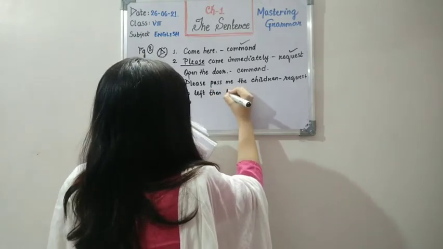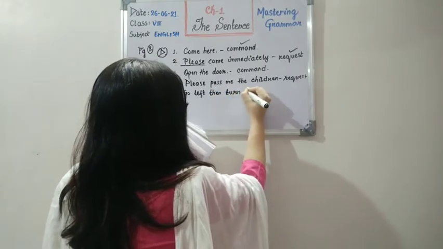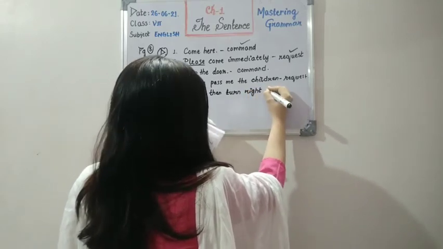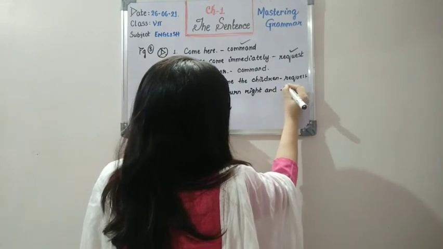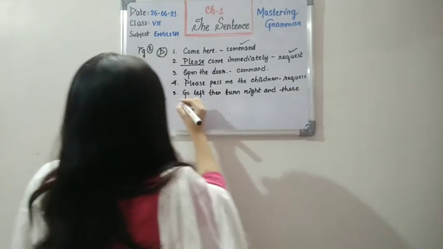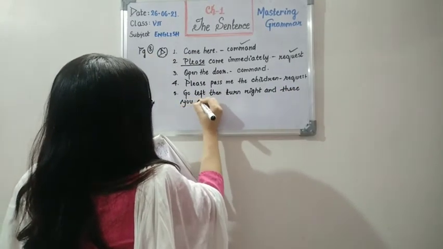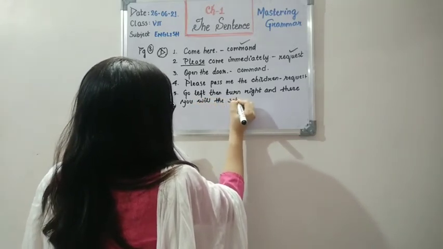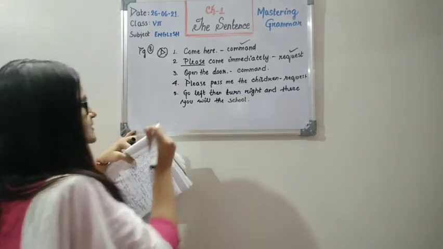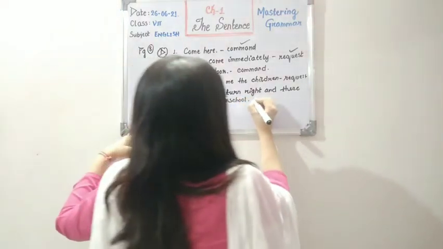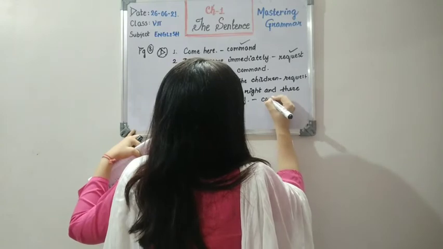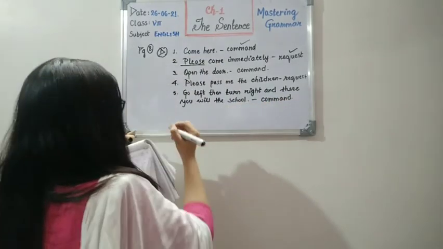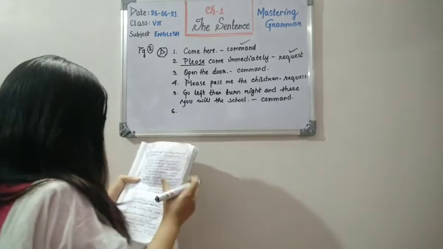And there you will find the school. So children, this sentence is, you can see there is instruction. So obviously this is command. So when you are instructed, you are given commands to do something.